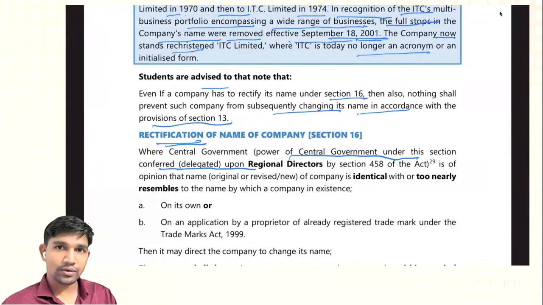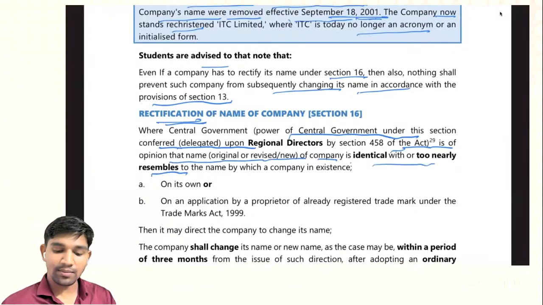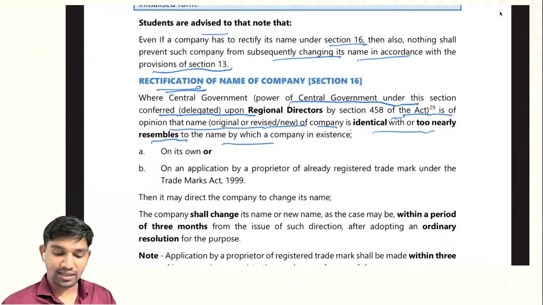delegated such power to regional directors by Section 458 of the Act, and if the regional director is of the opinion that the name, original or revised new, of the company is identical with or too nearly resembles the name by which a company is in existence.